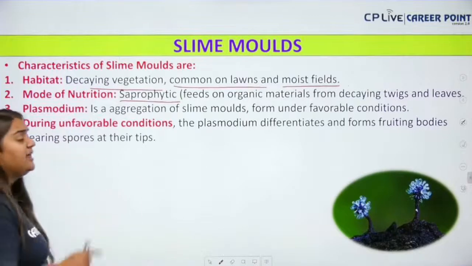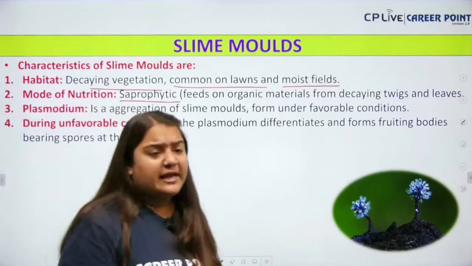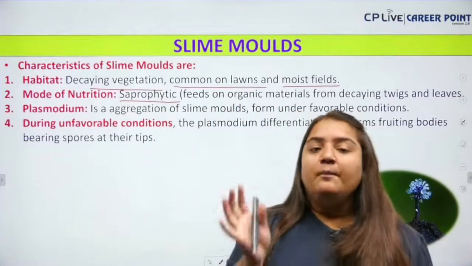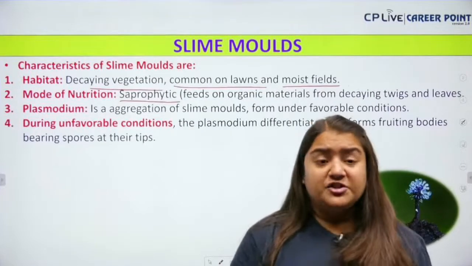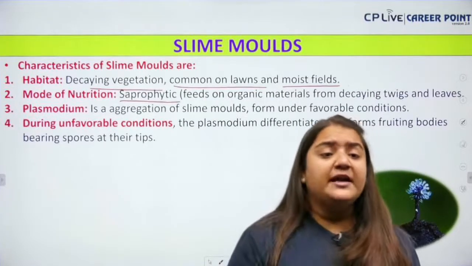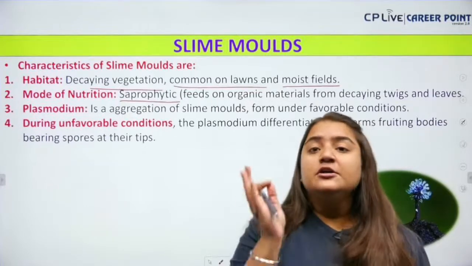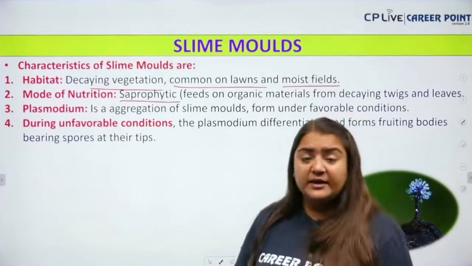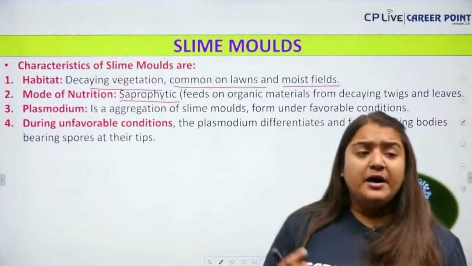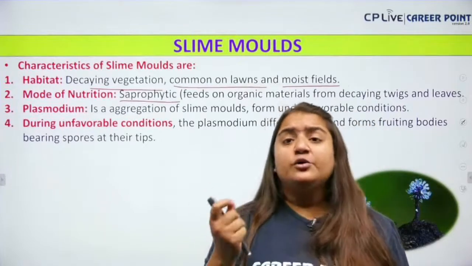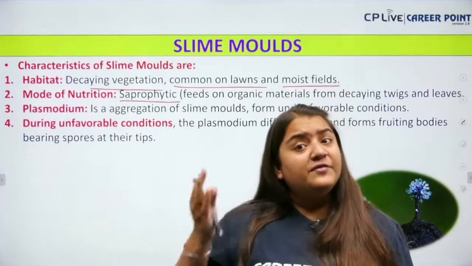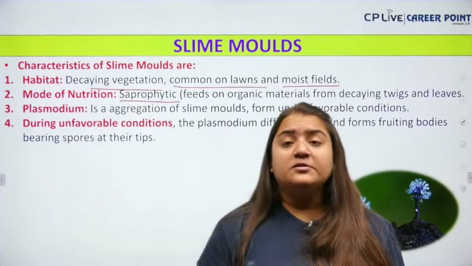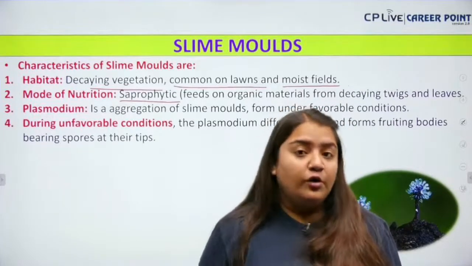Next, in favorable conditions it will form a plasmodium-like structure and aggregate. But in unfavorable conditions, the plasmodium will differentiate and form fruiting bodies, which bear the spores at their tips. See, in favorable conditions it forms an aggregation called the plasmodium, but under unfavorable conditions it will differentiate and form the fruiting bodies, and the fruiting bodies will bear the spores on their tips.